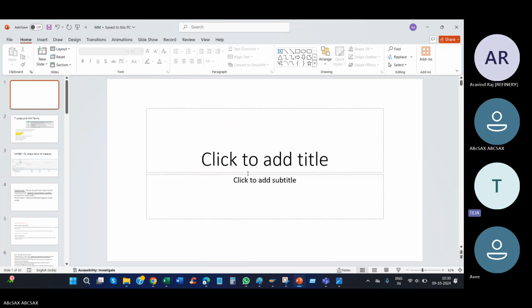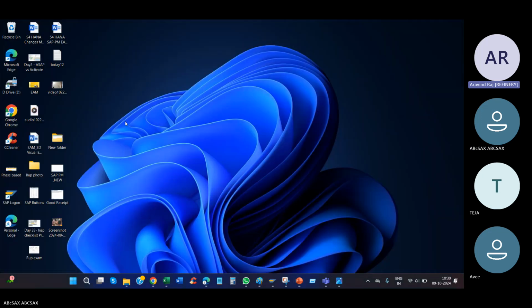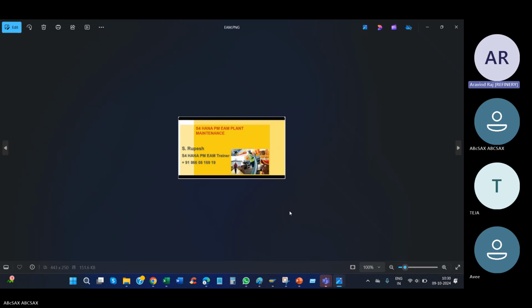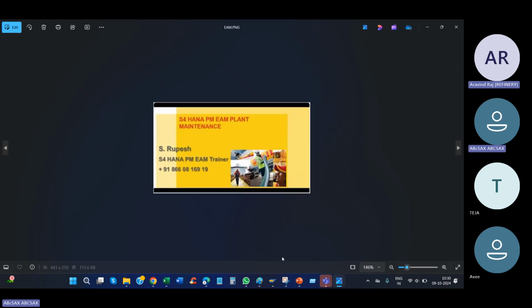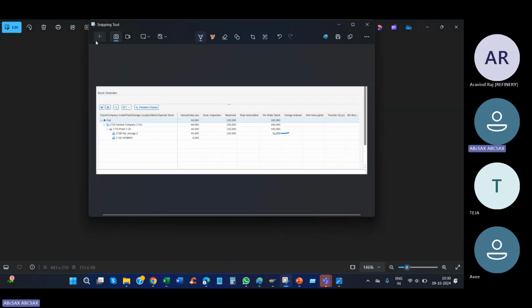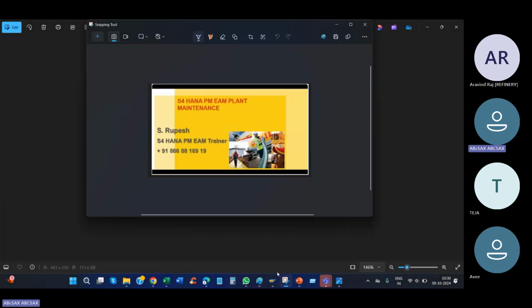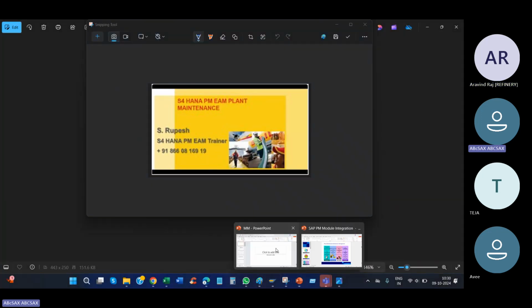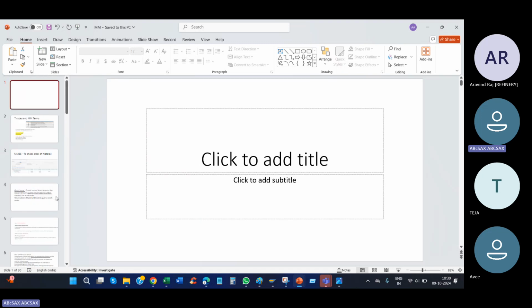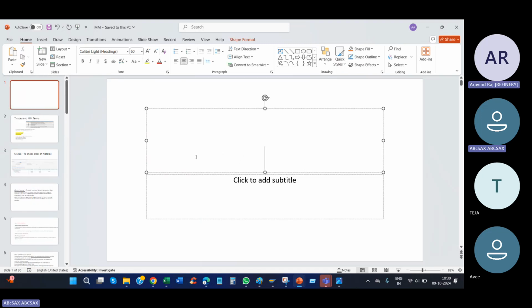Is this ML81N to be done by the PM side? PO creation is also MM only, but you cannot escape it in the technical round. Again, in the project, it depends on project to project, client to client, how they are handling it.